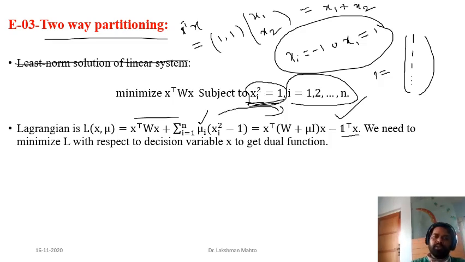Okay, so now we need to minimize this Lagrangian with respect to x in order to get the dual function.